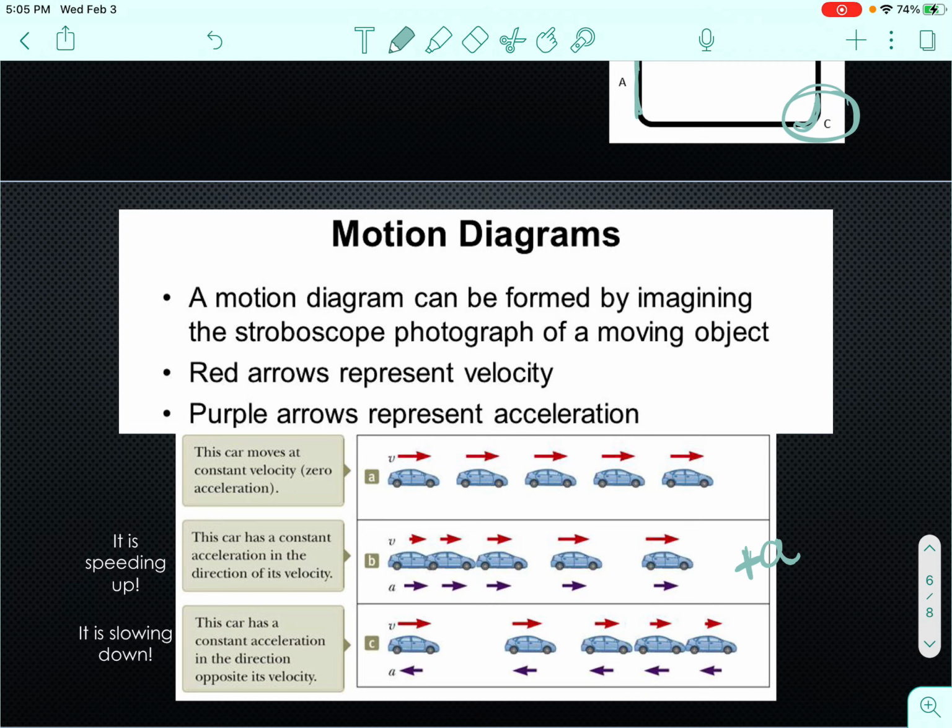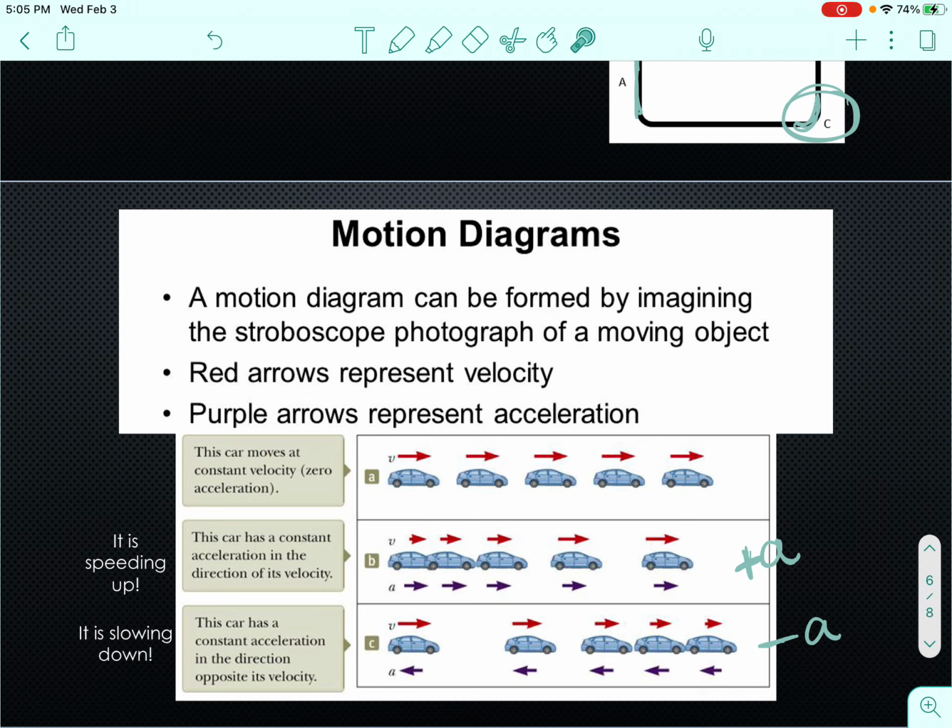For the last one, the car has a constant acceleration in the direction opposite its velocity. So you can see here that for the velocity, the space between the arrows and the arrows themselves are getting smaller. So that means it's slowing down. The velocity is decreasing. And when that happens, the acceleration points in the opposite direction. And so that means that you have negative acceleration. So it is slowing down.